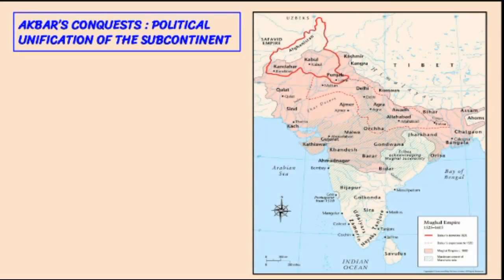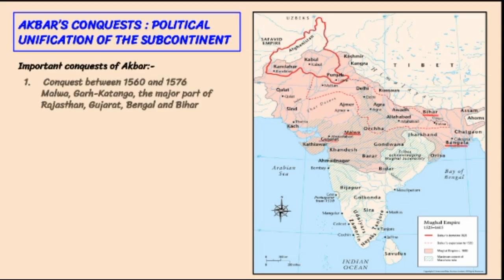Akbar's conquest. Political unification of the subcontinent. Akbar followed a policy of conquest for the expansion of his empire. His important conquests between 1560 and 1576 were Malwa, Gondwana, major parts of Rajasthan, Gujarat, Bengal and Bihar. To commemorate his conquest of Gujarat, Akbar built the famous Buland Darwaza at Fatehpur Sikri.